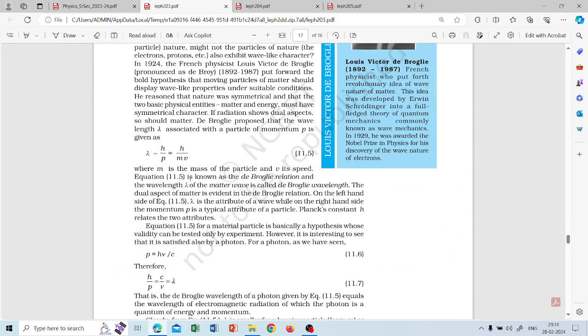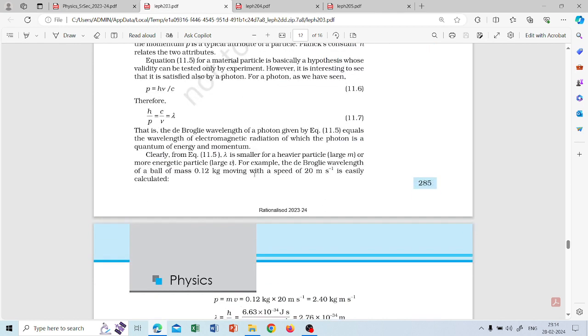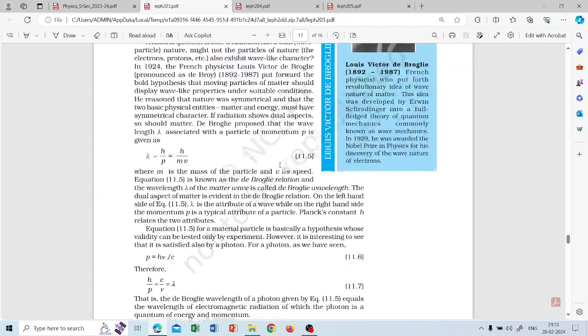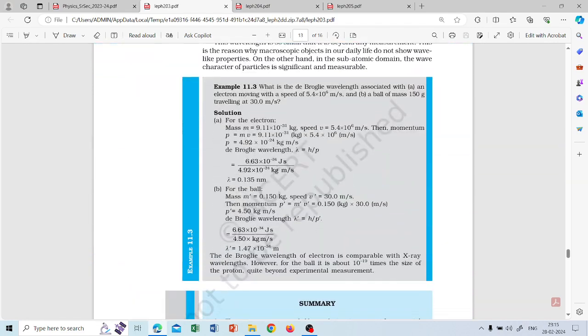This wavelength is related to the momentum of the particle. So this is a relation between particle and wave. He is telling that the photon is assumed as a particle, but it still has a wavelength. So in that way, light or an electron sometimes behaves as a wave, sometimes as a particle. So this is the conclusion of this chapter.